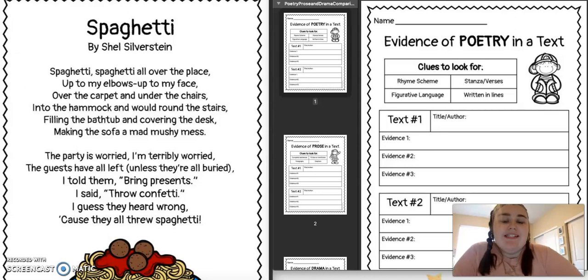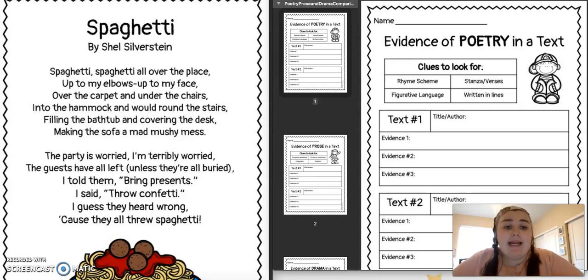Right, this week we are continuing on with our poetry, prose, and drama unit. What we are going to do today is talk about evidence of poetry in a text. What you should have in front of you is Spaghetti by Shel Silverstein, the poem edition. It should be the first one called Spaghetti in your ELA packet, as well as the evidence of poetry in a text worksheet. On my screen, you'll see both of those things, so make sure you have both of those in front of you right now.